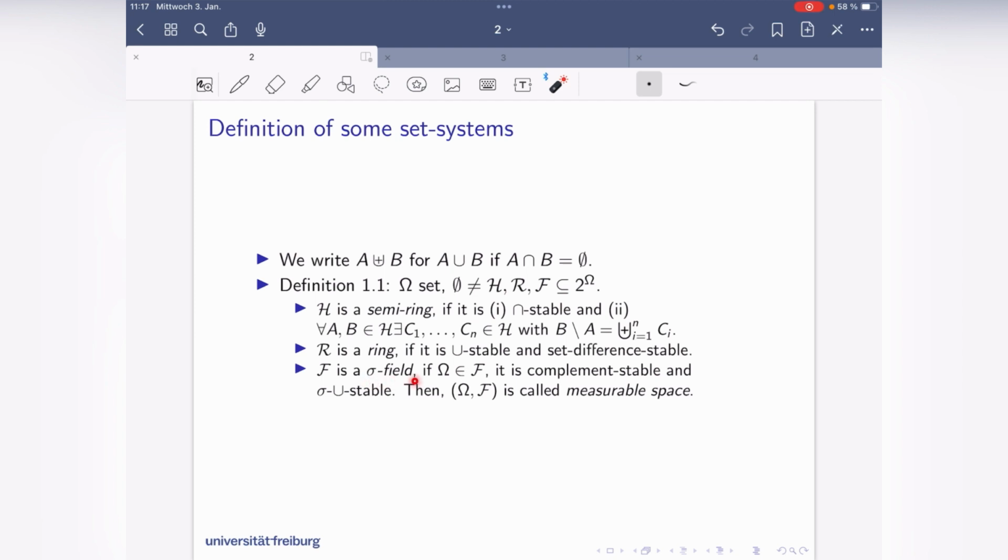A sigma field or sigma algebra has to have the property that the whole set is in the sigma algebra. It's complement stable and sigma union stable. And the sigma is really important here. And if you have a sigma field here, then the pair, the set plus the set system, is called a measurable space.